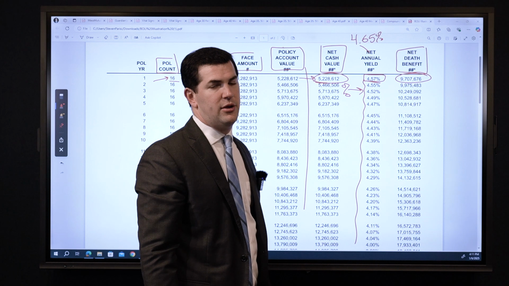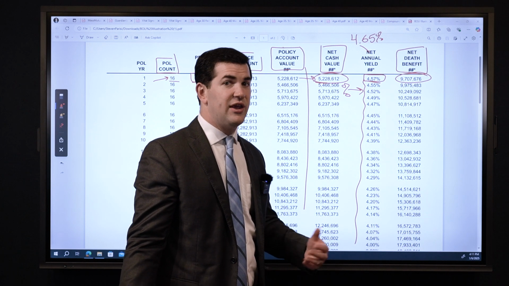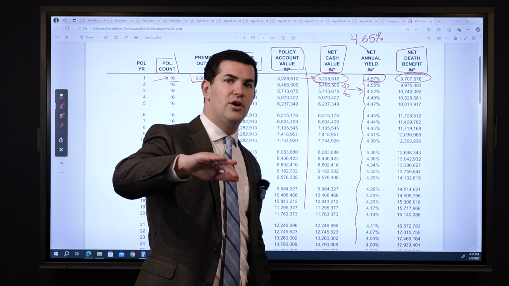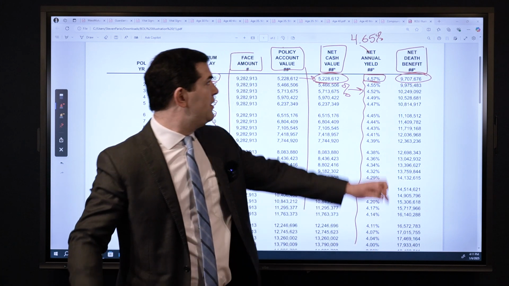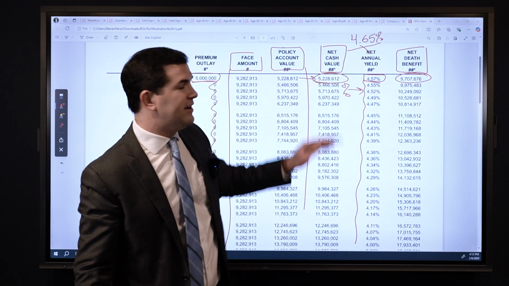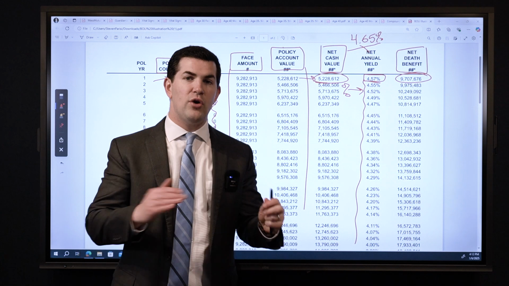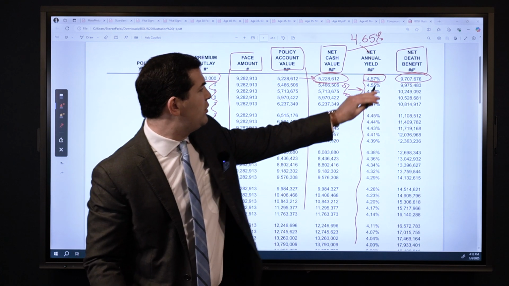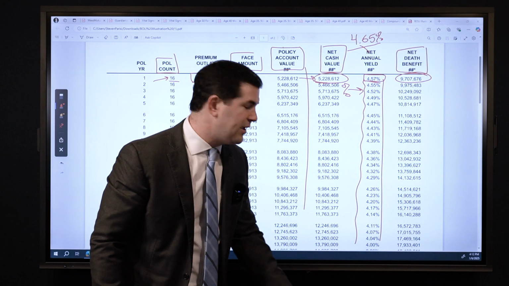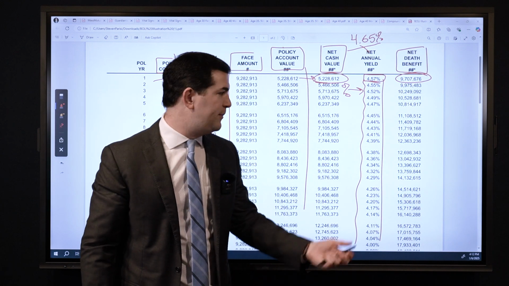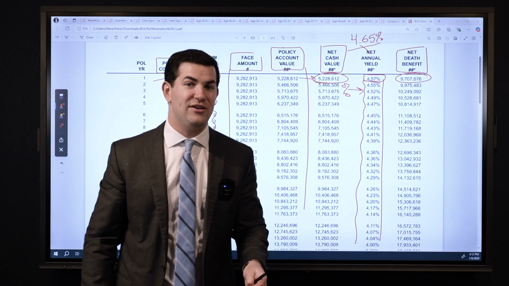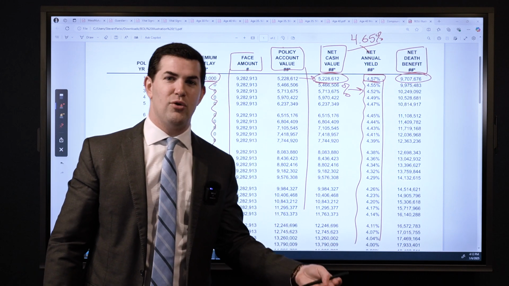Why? Well, this again is a universal life insurance policy, where I've got the cost of insurance going up every single year and a fixed crediting rate in this example. So if the crediting rate stays the same, but the expenses go up, that's going to drag down my net return. However, banks still do this because the net return is still positive, and it also has a sweet tax advantage, meaning it grows tax deferred.